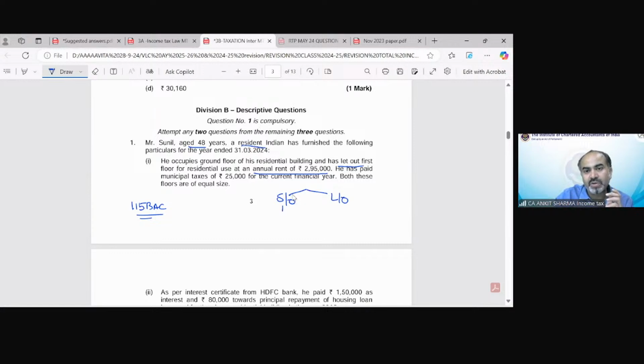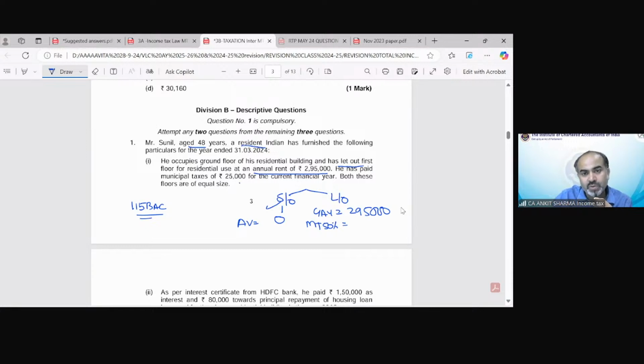So it's good news that this is going to be zero. Clear? The annual value of a self-occupied property would be nil. And there is one more good news that we will discuss in point number 2. For the let out part, he has paid municipal tax of 25,000, and the GAV in this case would be 2,95,000. 50% of the municipal tax would be claimed over here because 50% is for the self-occupied part.